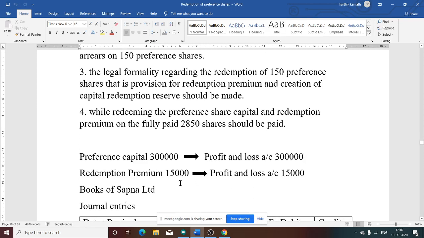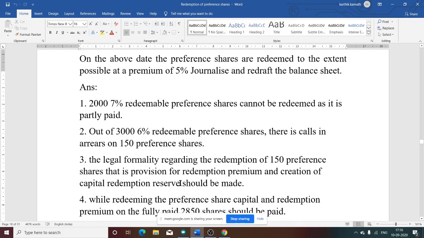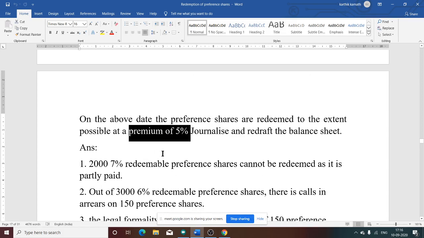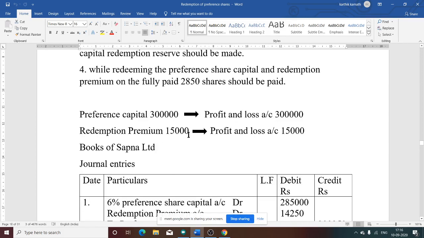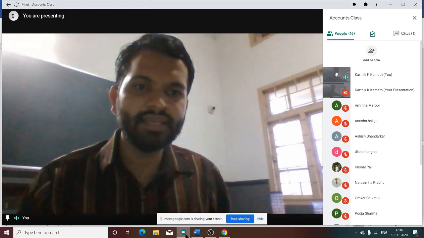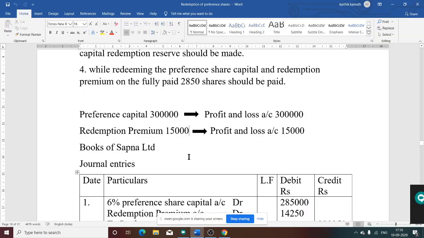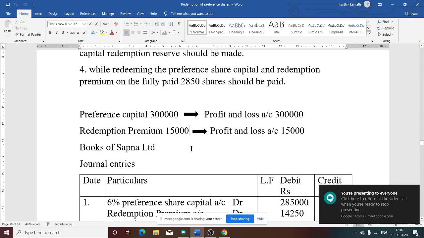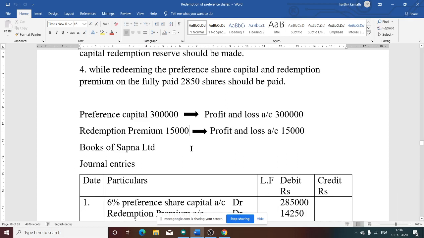Next, redemption premium. Redemption premium, how to calculate? There is 5% premium they said. So if you take 3 lakh into 5%, you will get 15,000. Again, there is no securities premium information. Why is there no securities premium information? There is no fresh issue of equity shares. So there is no securities premium information.